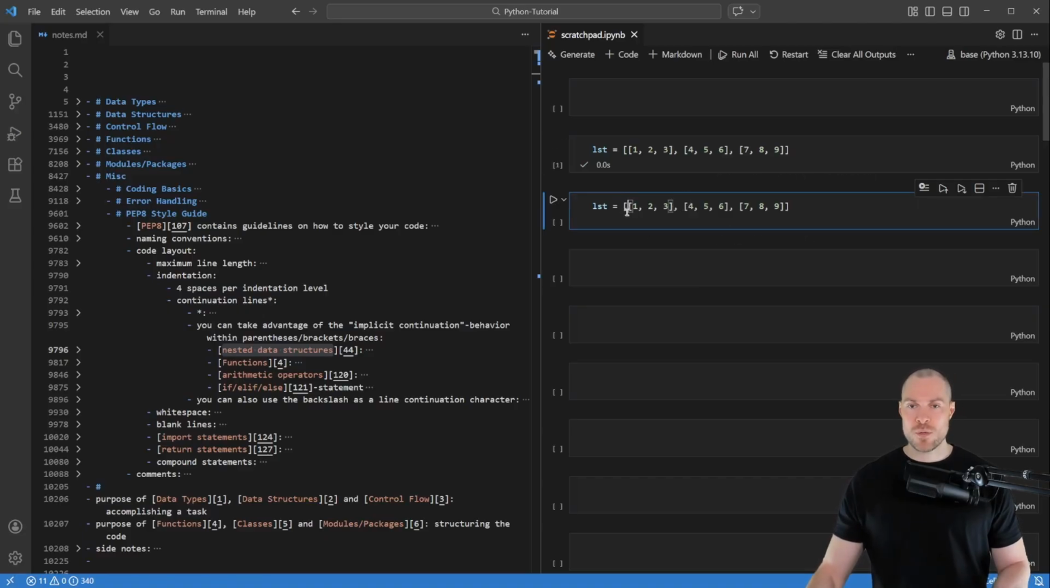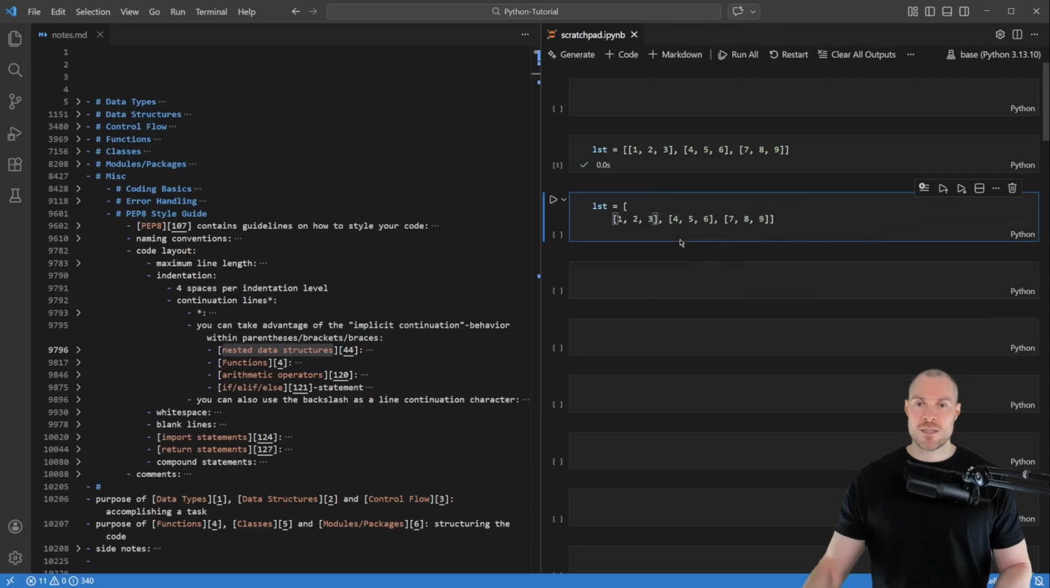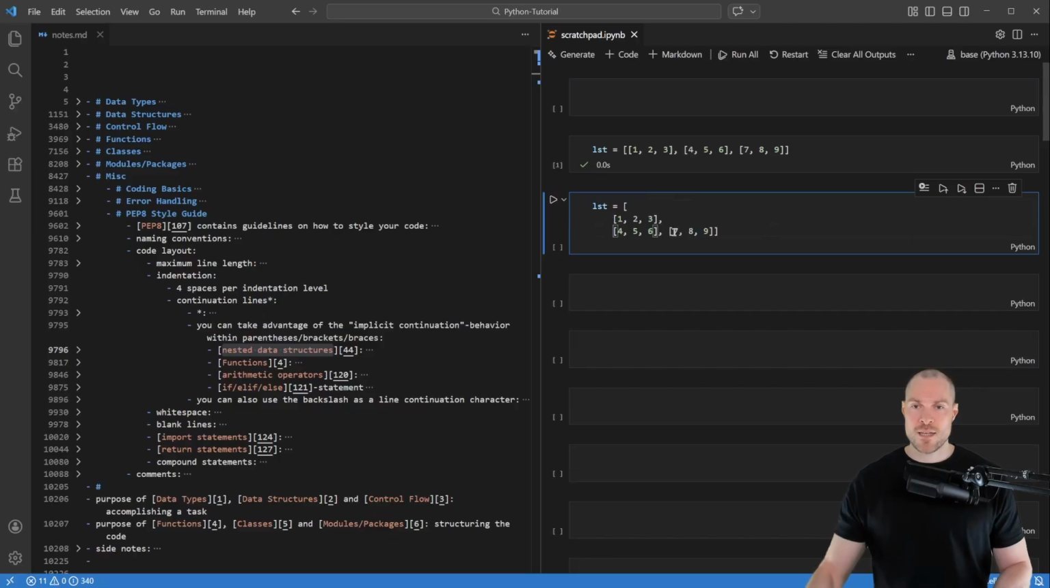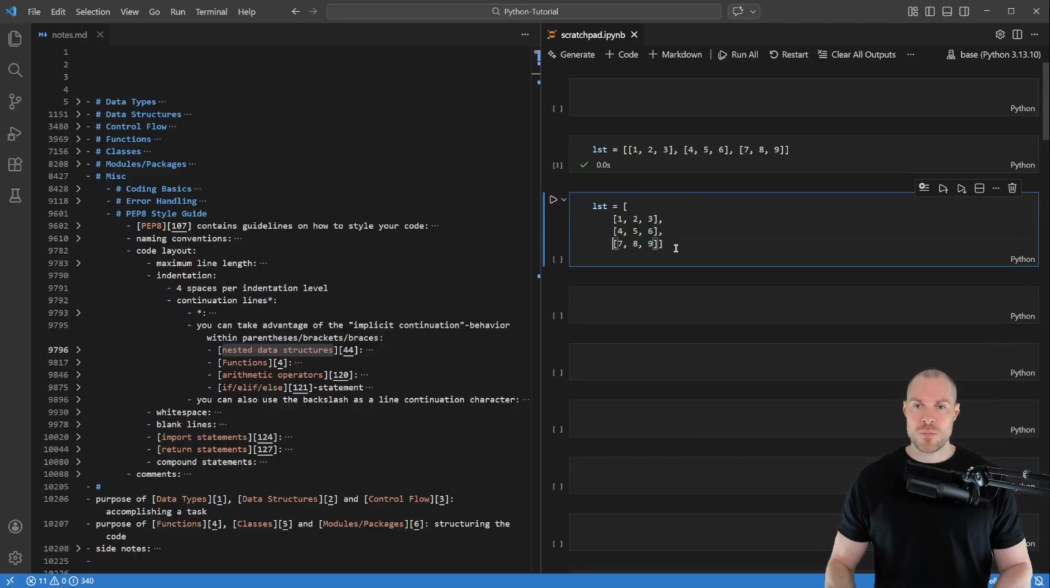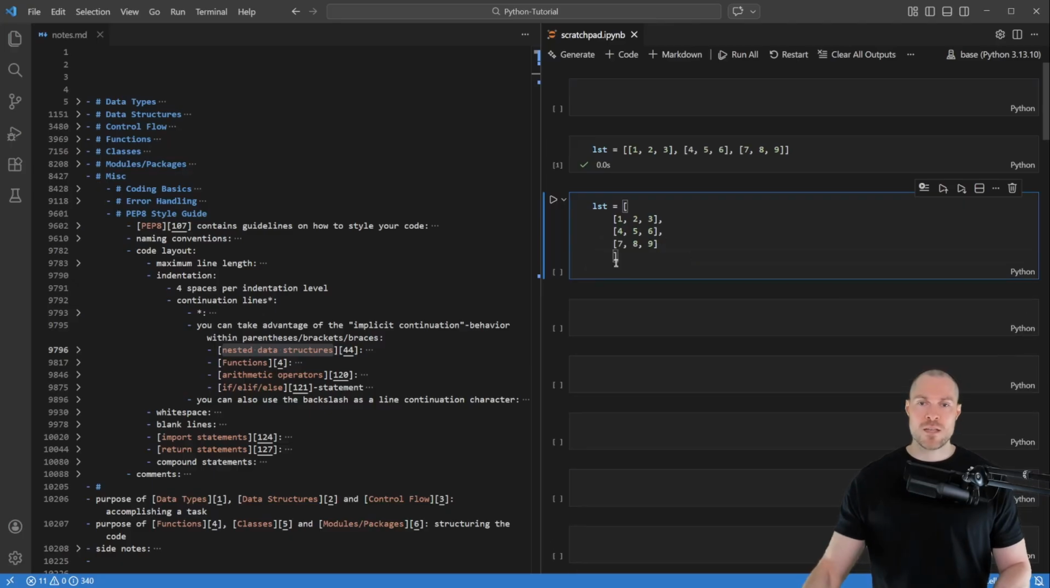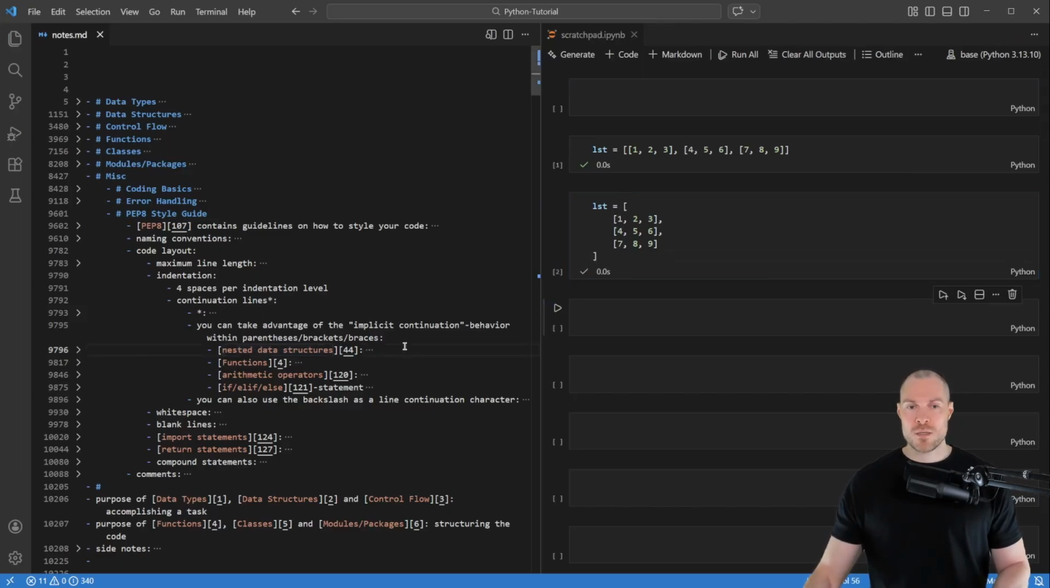Therefore, I'm simply putting this first inner list on the next line. And then it's automatically indented with 4 spaces. Then I'm also doing this with the second inner list and then also with the third. And for those closing brackets, you can either align them vertically with the opening brackets of those inner lists, or you can also put them at the beginning of the line. So this is what the indentation for a nested data structure should look like.